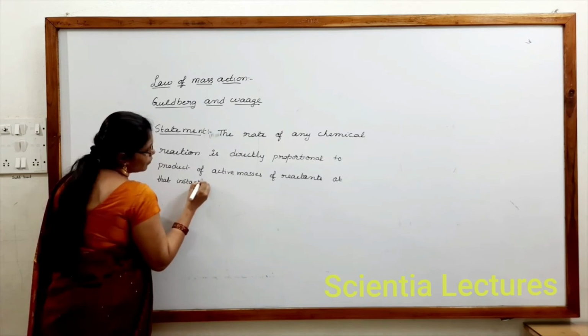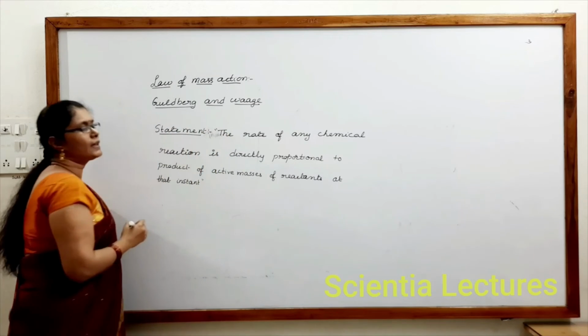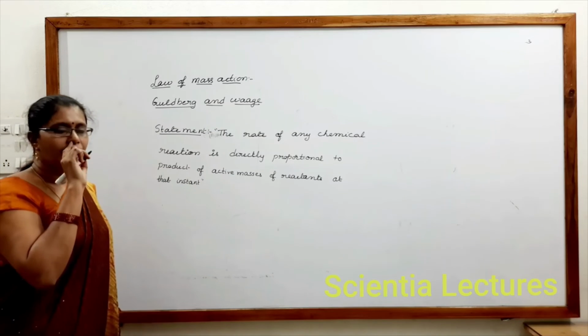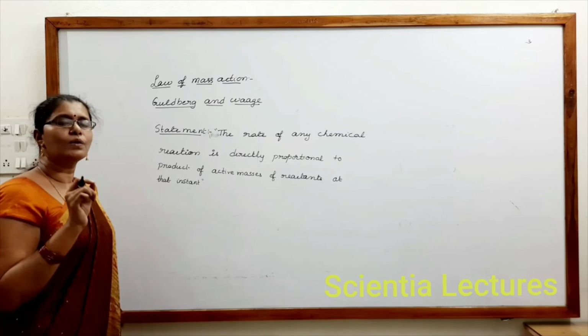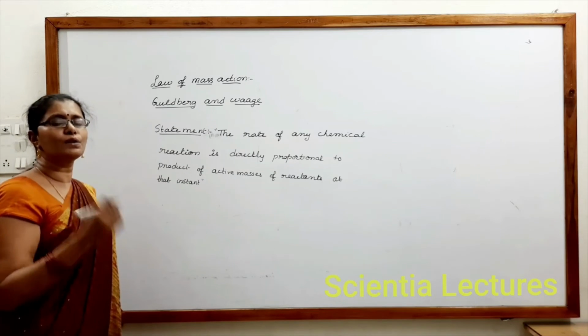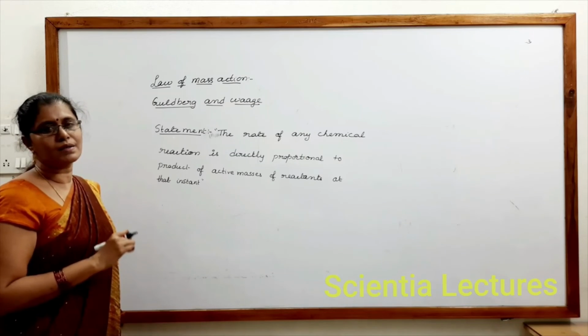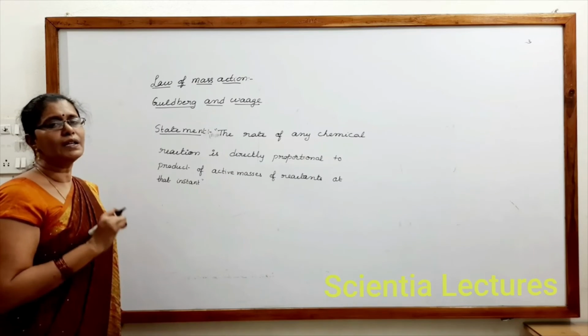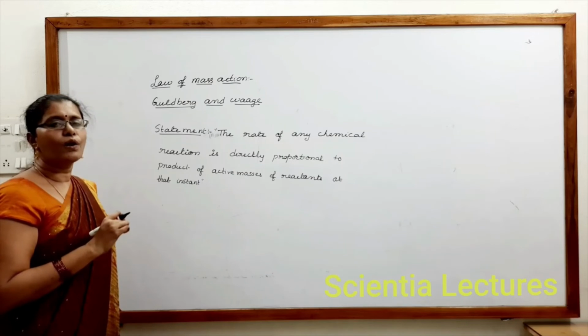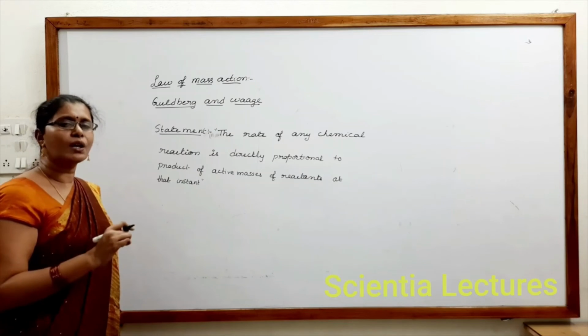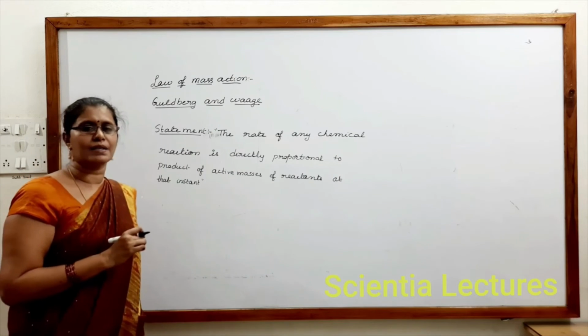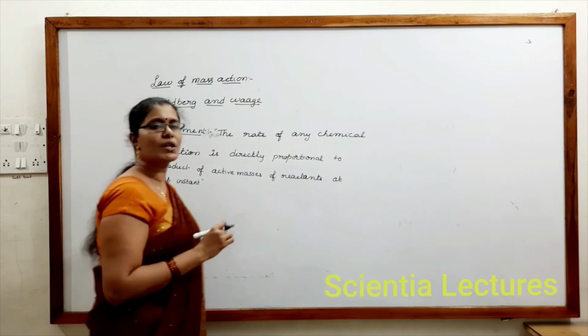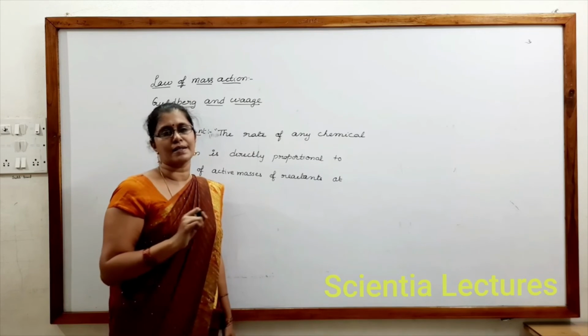Here, what is meant by active masses of reactants? Active mass is equal to coefficient into molar concentration of the reactants, or coefficient into pressure of gaseous reactants. So concentration can be taken for aqueous or gaseous state.